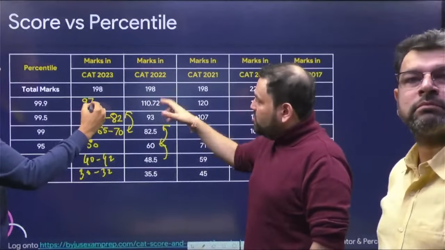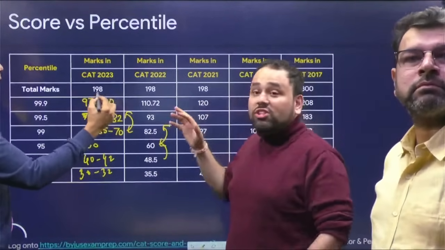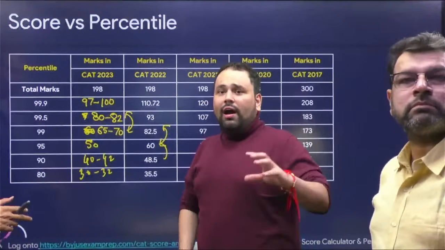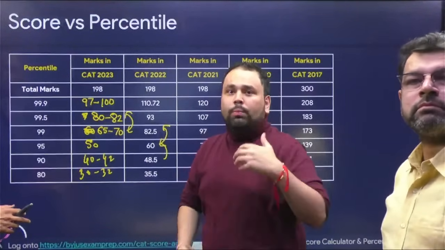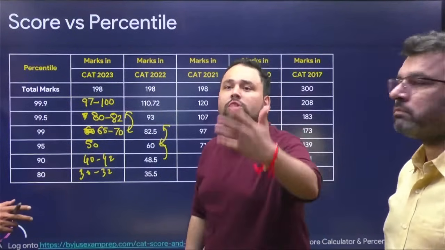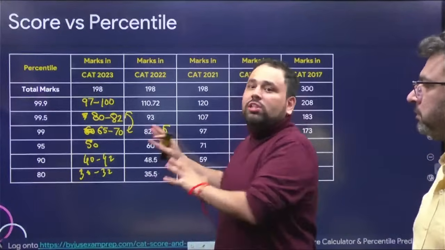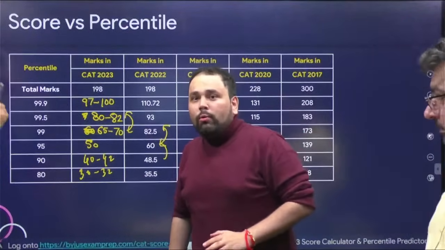So this is where the jumps will happen, and this is how we are expecting the jumps to be this time. Again, let's see what it is. We'll be able to predict better as more and more of you use the score calculator. But as of now, this is what it looks like. Okay? Very good.